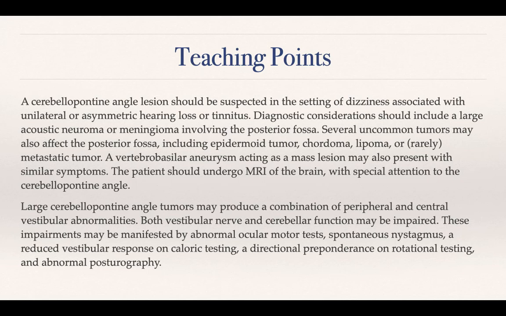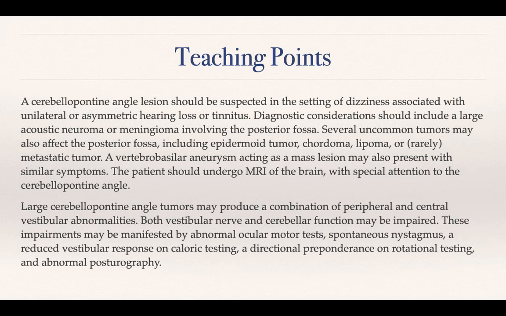Auditory symptoms plus postural symptoms, gait abnormalities where they are having veering. Diagnostic consideration should include a large acoustic neuroma or meningioma involving the posterior fossa. Several uncommon tumors may also affect the posterior fossa, including epidermoid tumor, chordoma, lipoma, rarely even metastatic tumor. A vertebrobasilar aneurysm acting as a mass lesion may also present with similar symptoms. The patient should undergo MRI of the brain with special attention to the CP angle.